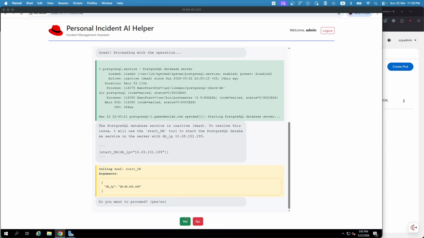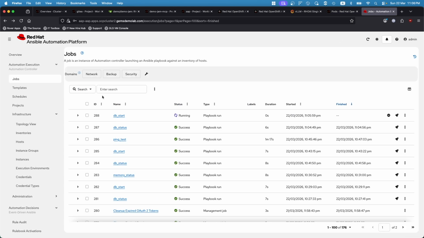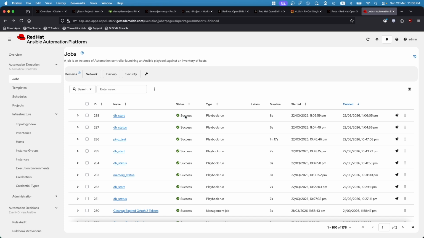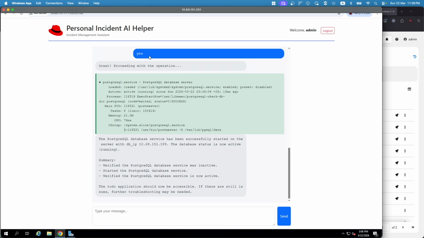So what we are going to do is just click yes as the human operator. And what I will see is that there's going to be a DB start job running in the Ansible Automation Platform the moment I trigger this. This is actually triggered via the MCP server calling the respective tools to start the service, leveraging the Ansible Automation Platform. Now you can see that the service comes back online, and it gives a summary of what has been done in order to restore the service.